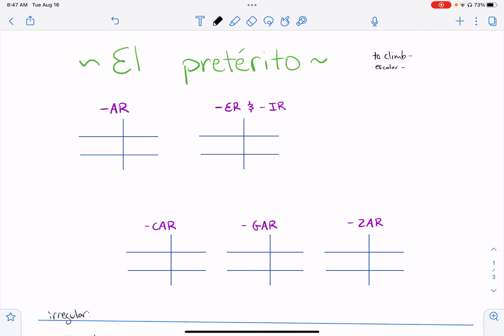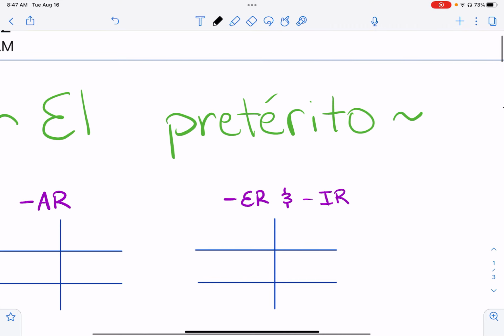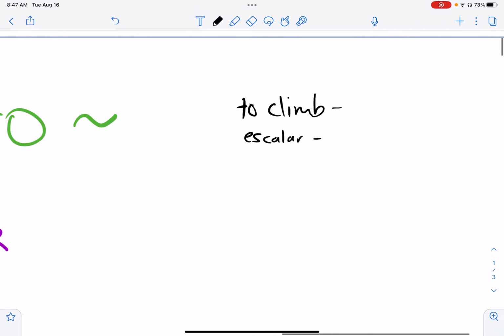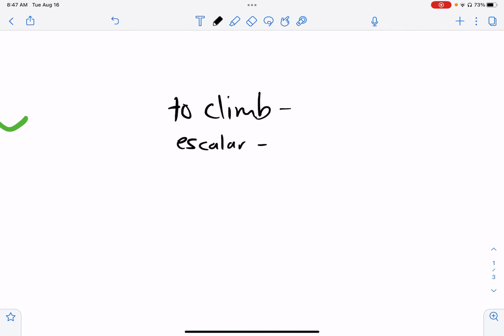Hola, estudiantes. Let's review the preterite, el pretérito. The preterite in English is usually formed by adding -ed, like the preterite of to climb is climbed. And in Spanish, we also add different endings, depending on if the ending is AR, ER, or IR. I climbed, in español, escalé.